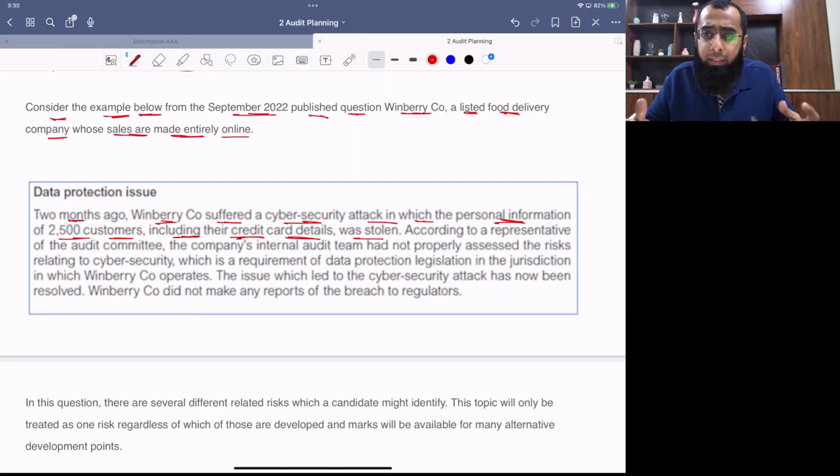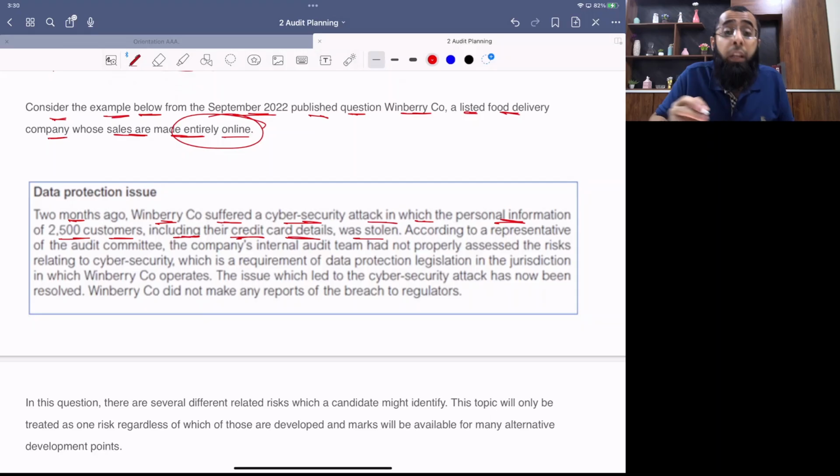Think about the business risk. From your system, there was a cyber security attack and the information of 2,500 customers got stolen. It is a regulatory issue. You may face fines for it. Your controls were weak. And number two, you will also face reputational loss. If the customers get to know that from your website their credit card details got stolen, they will never be willing to do business with you. And consider this thing, you are doing entirely online business. So your whole dependency is online. And if this thing gets public, it's a big risk. Risk of regulatory fine, risk of reputational damage.